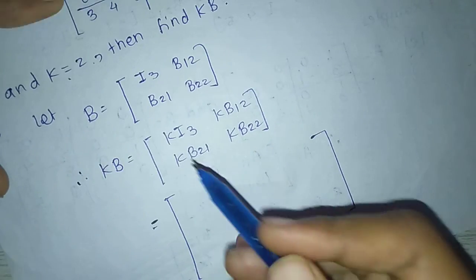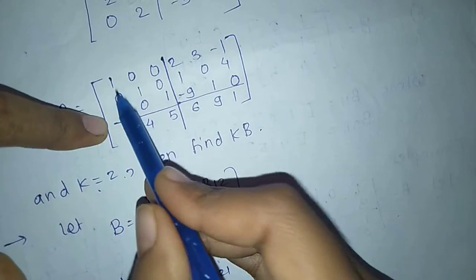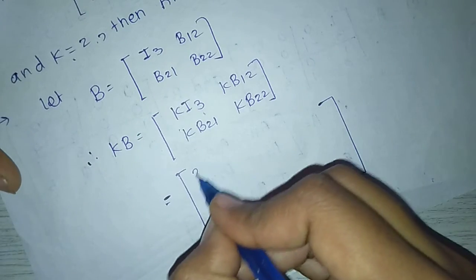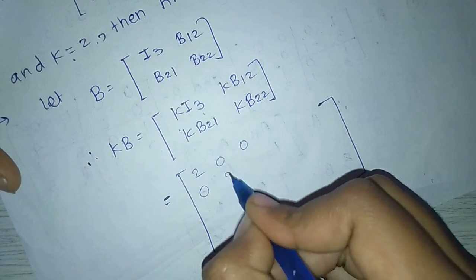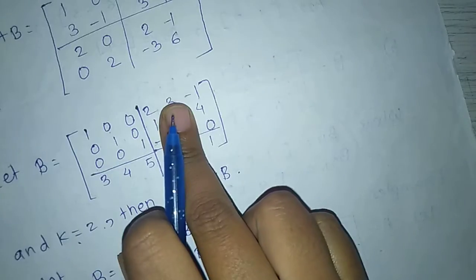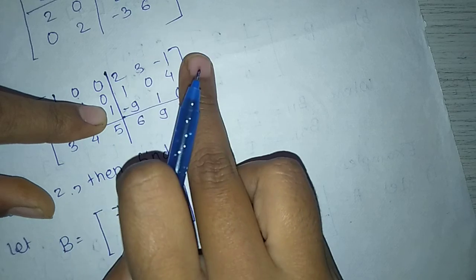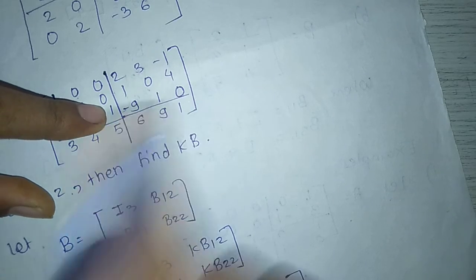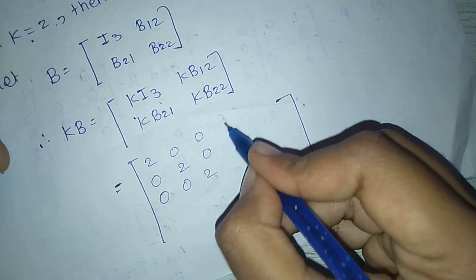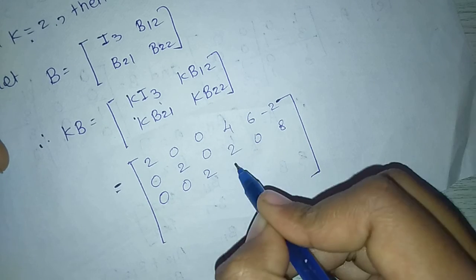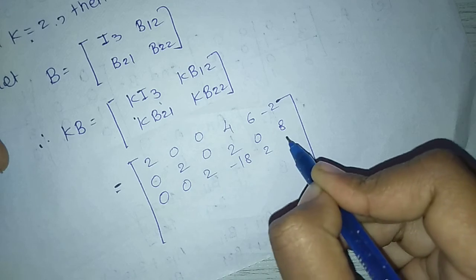K equal to 2. So K into I3 is 2 0 0 0 2 0 0 0 2. K into B12 means 2 into this matrix. We get 4 6 minus 2 2 0 8 minus 18 2 0.